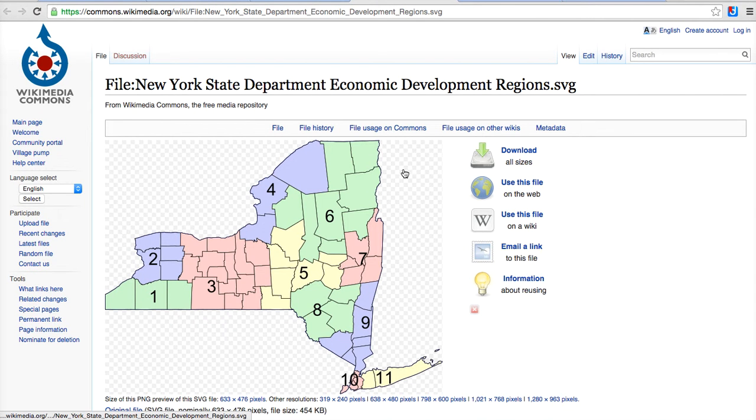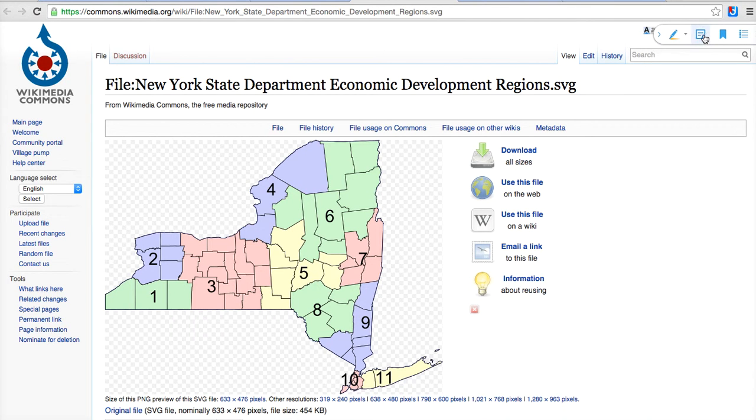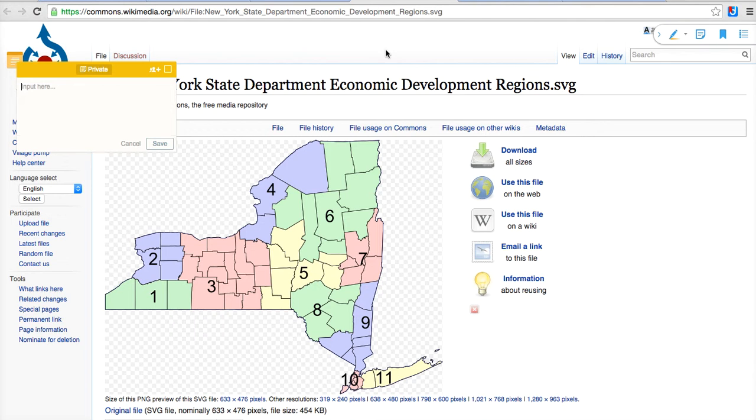Economic Development Regions, Wikimedia Commons. Okay, so here we have numbers 1 through 11. That's important to note. I would like to put on here, if I may, a Post-it. And I would like to write 11 regions.